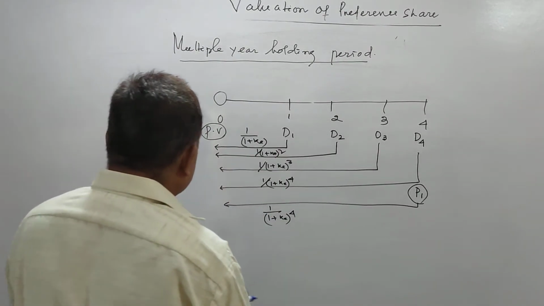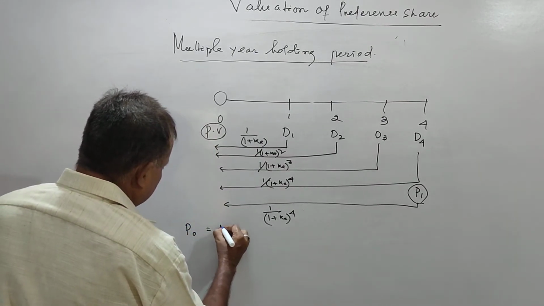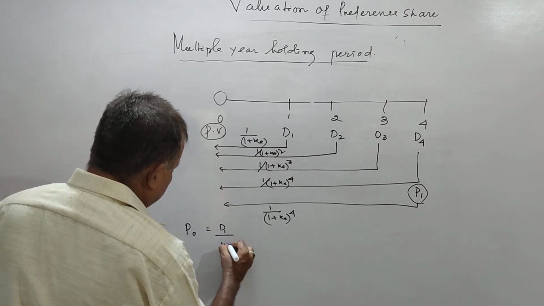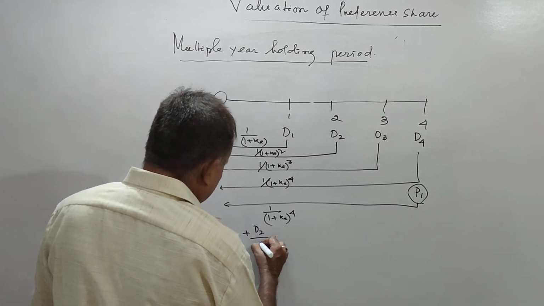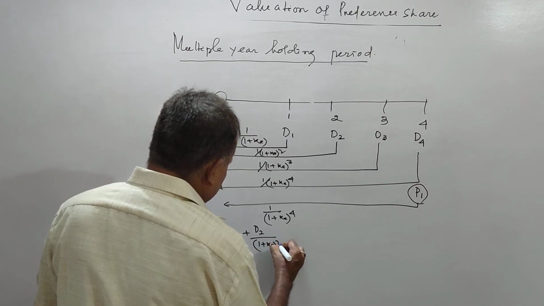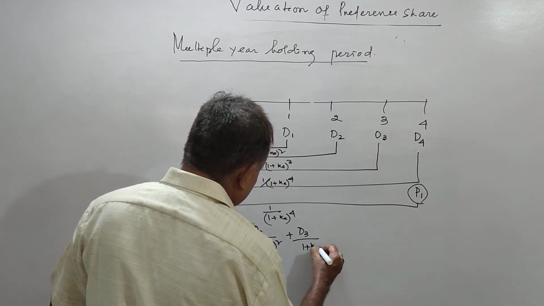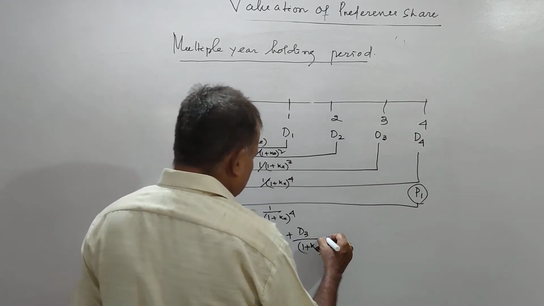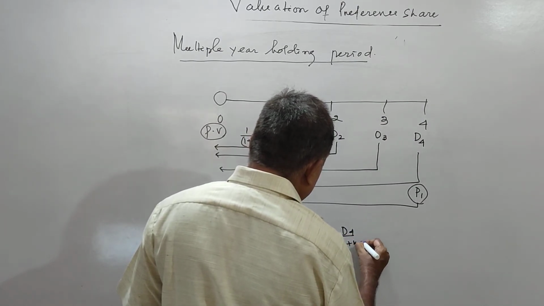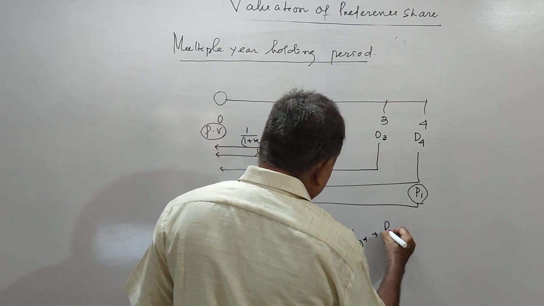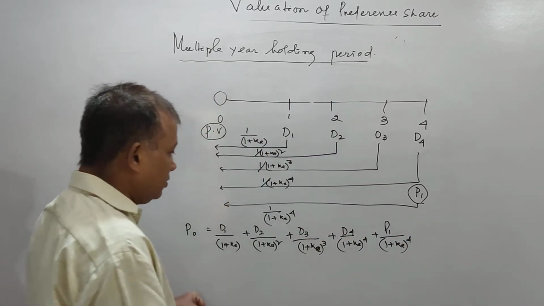So based on this concept, we can find out P0: D1 by (1 plus KE), then comes D2 by (1 plus KE) square, D3 by (1 plus KE) cube, D4 by (1 plus KE) to the power 4, P1 by (1 plus KE) to the power 4.